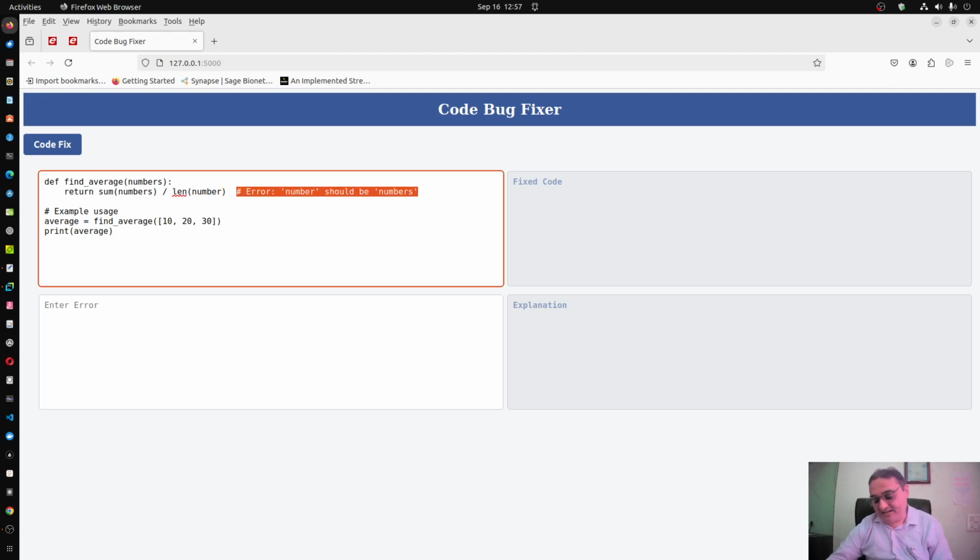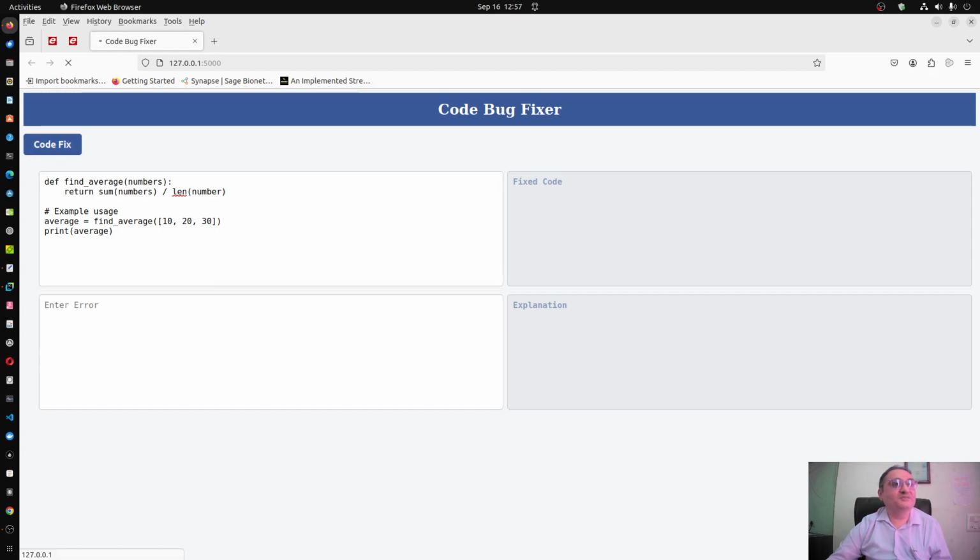So initially we start with very simple errors, then we will take more complex code also, and we will test the limit of this app. I have removed that comment, because such comments are ignored completely, but still we want to ensure that the model running at the back end does not get any hint, and then I just write code fix.